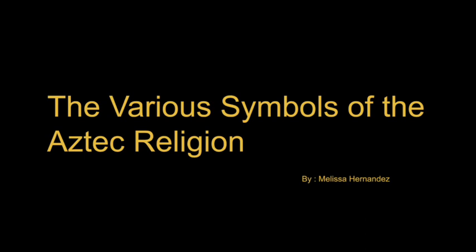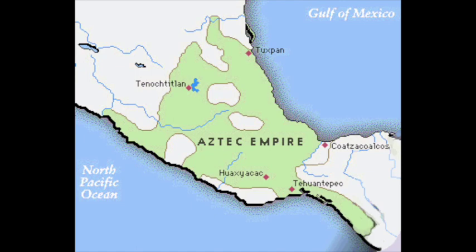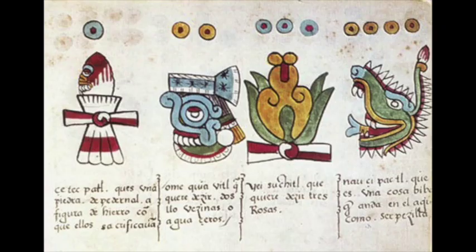The various symbols of the Aztec religion. The Aztec religion is a very underrepresented religion in Mexico, even though it was at one point one of the most practiced religions in that part of the world. This religion was practiced throughout the whole Aztec Empire, which made up the large majority of Mexico's central region.